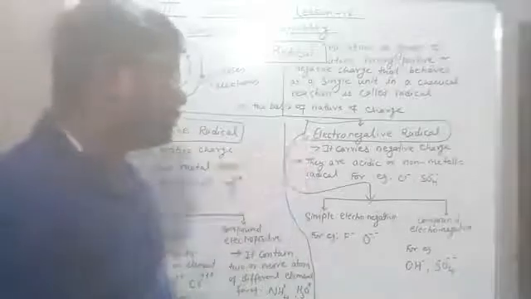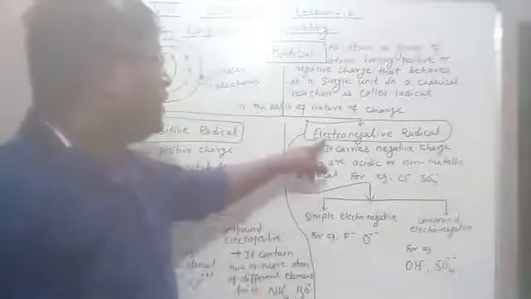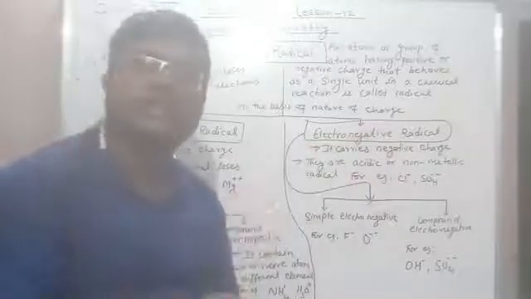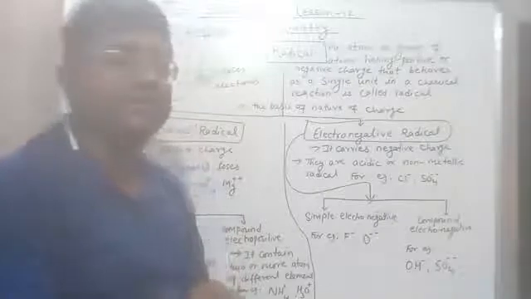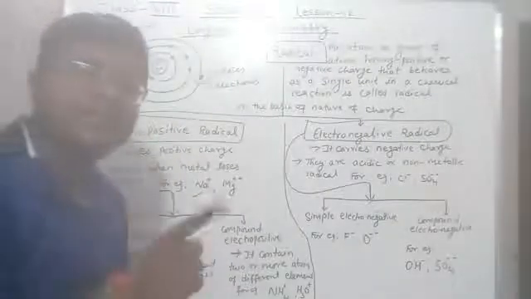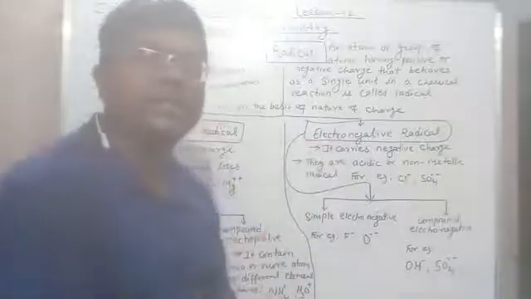What does it mean? Electronegative radicals are those radicals which carry negative charge. Electropositive radicals carry positive charge, but electronegative radicals carry negative charge.